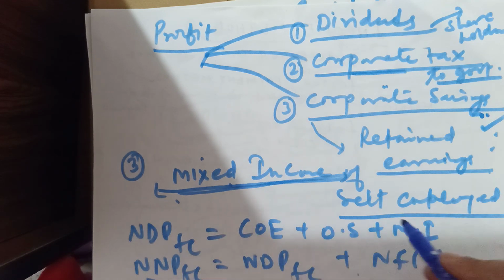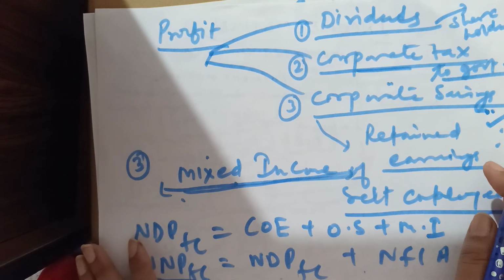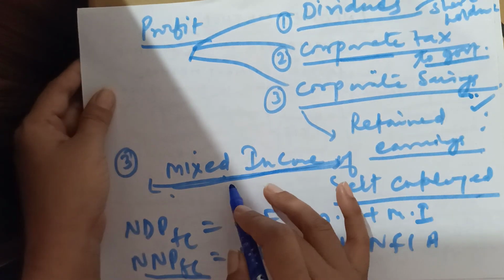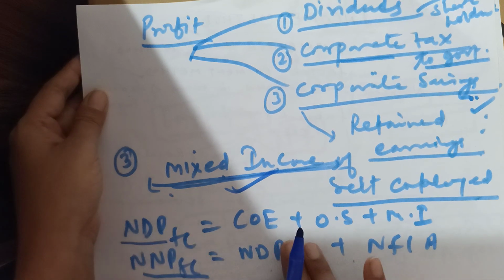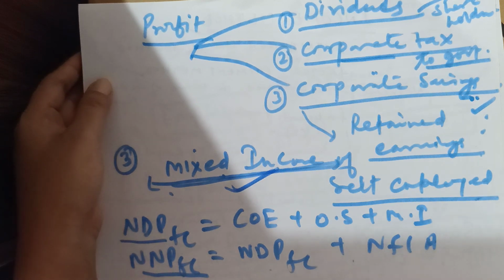Then mixed income, that is income of self-employed persons. Okay, all unincorporated and incorporated persons are included in mixed income. All income has been included in it. Then you will calculate domestic income: COE plus OS and mixed income, all parts. I hope you have understood this topic.